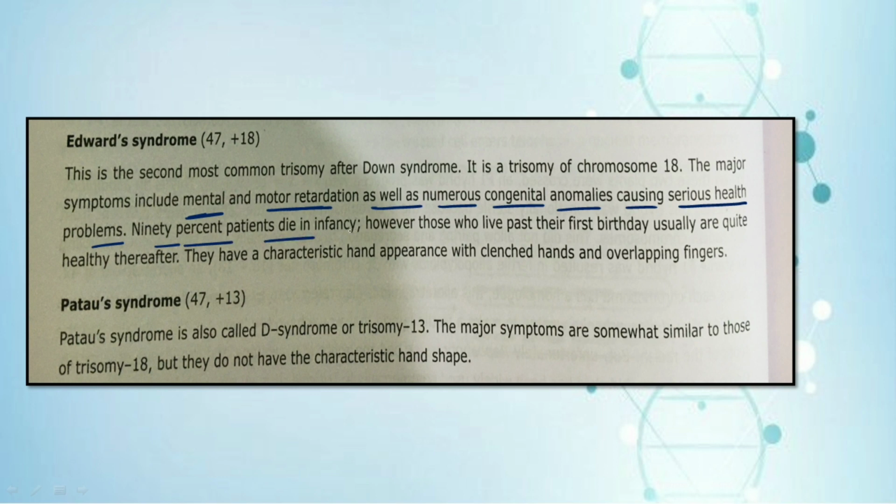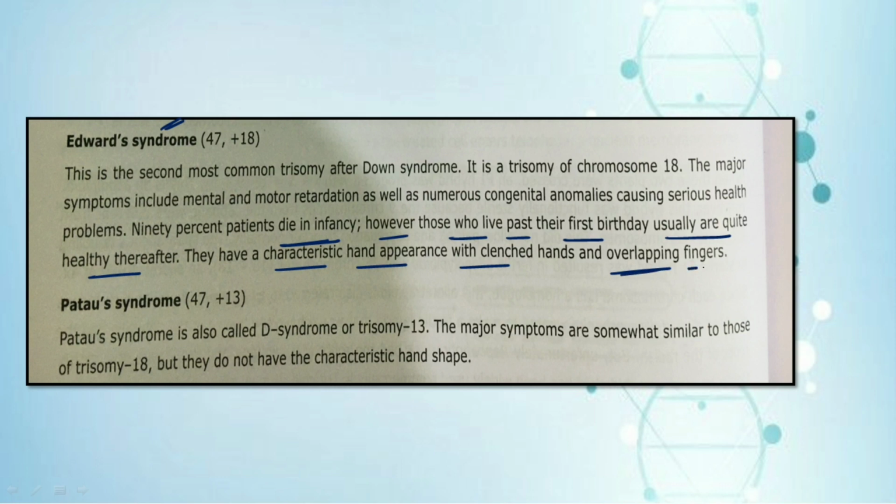90% of the patients die in infancy itself. However, those who live past their first birthday are usually quite healthy thereafter. That is, if anyone suffering from Edwards syndrome survives the very first year of life, they usually have a healthier life thereafter. They have a characteristic hand appearance with cleft hand and overlapping fingers.